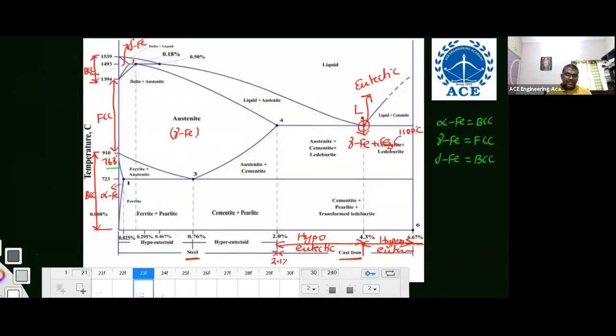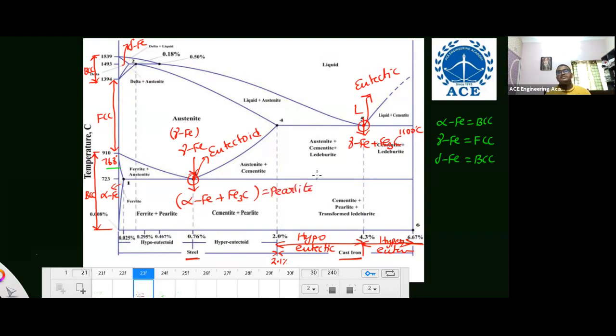In this diagram, the point is this one, the third point. This is the eutectoid reaction. Above it, gamma iron is there, one solid. Upon cooling, this gamma iron transforms into alpha iron plus cementite. Now listen carefully. This is at 0.8 or 0.76, you remember 0.8. So below this eutectoid point, a mixture of alpha iron and cementite is formed, that is known as pearlite. This question was asked in previous year IES or GATE exams.